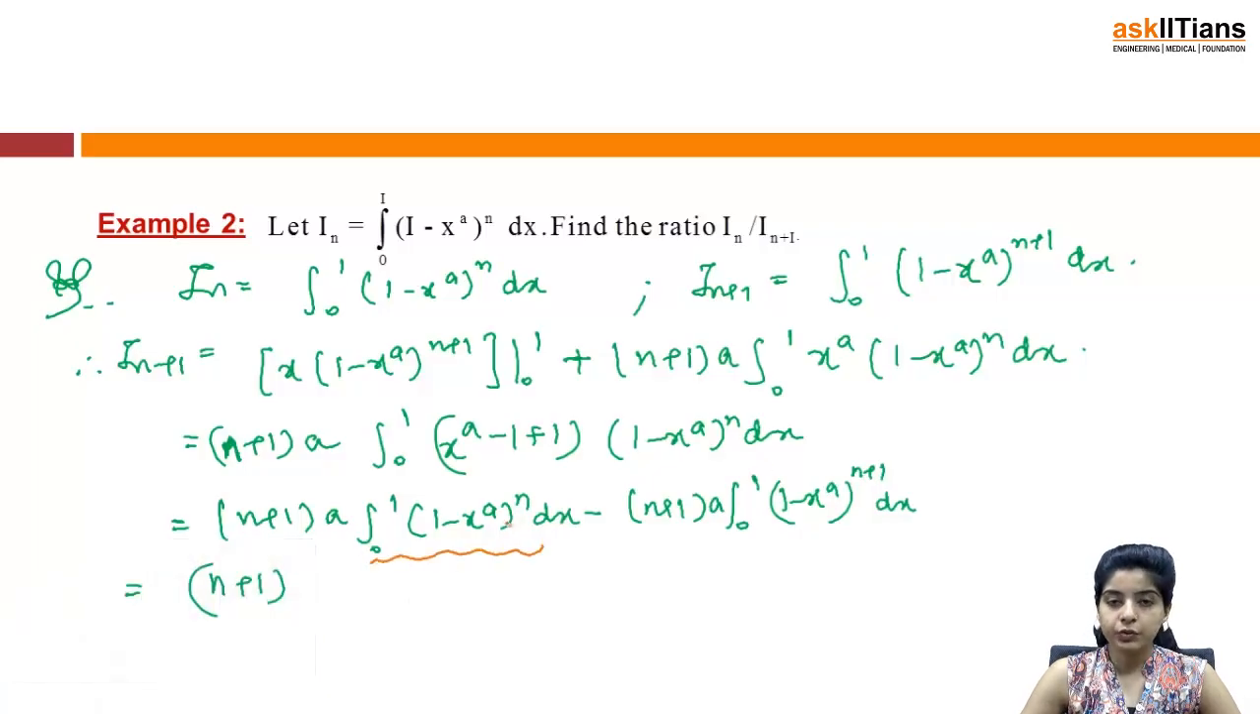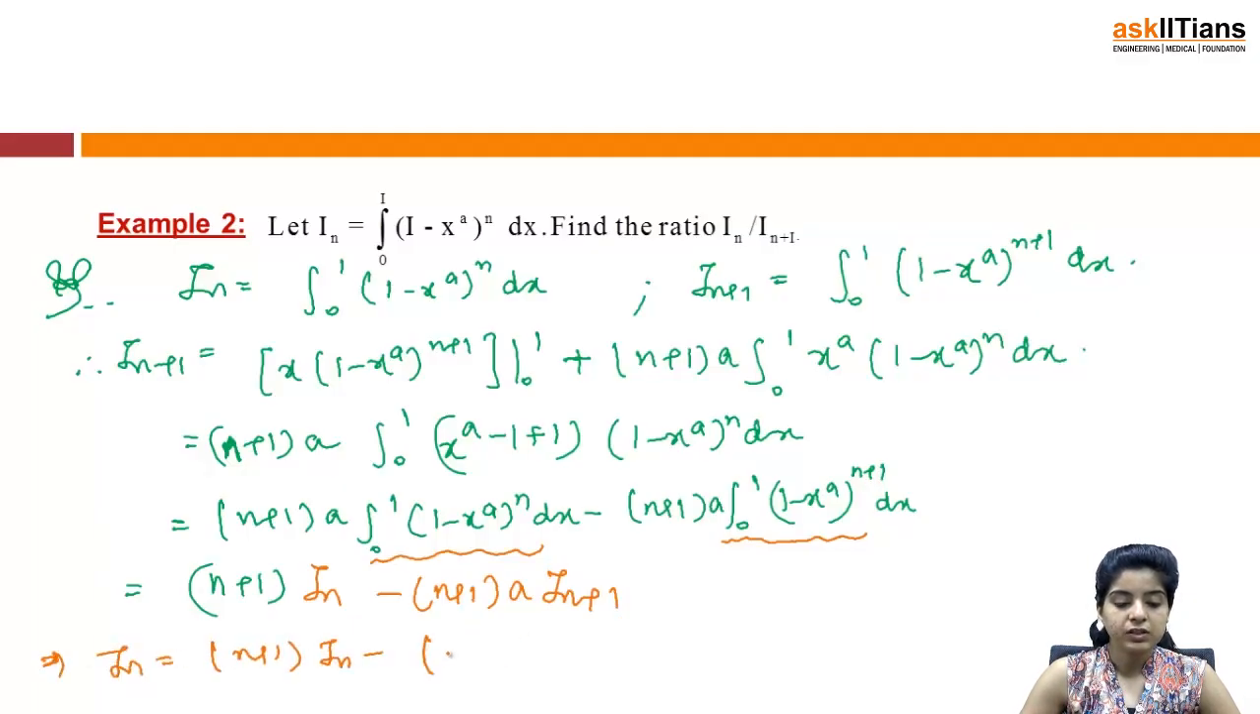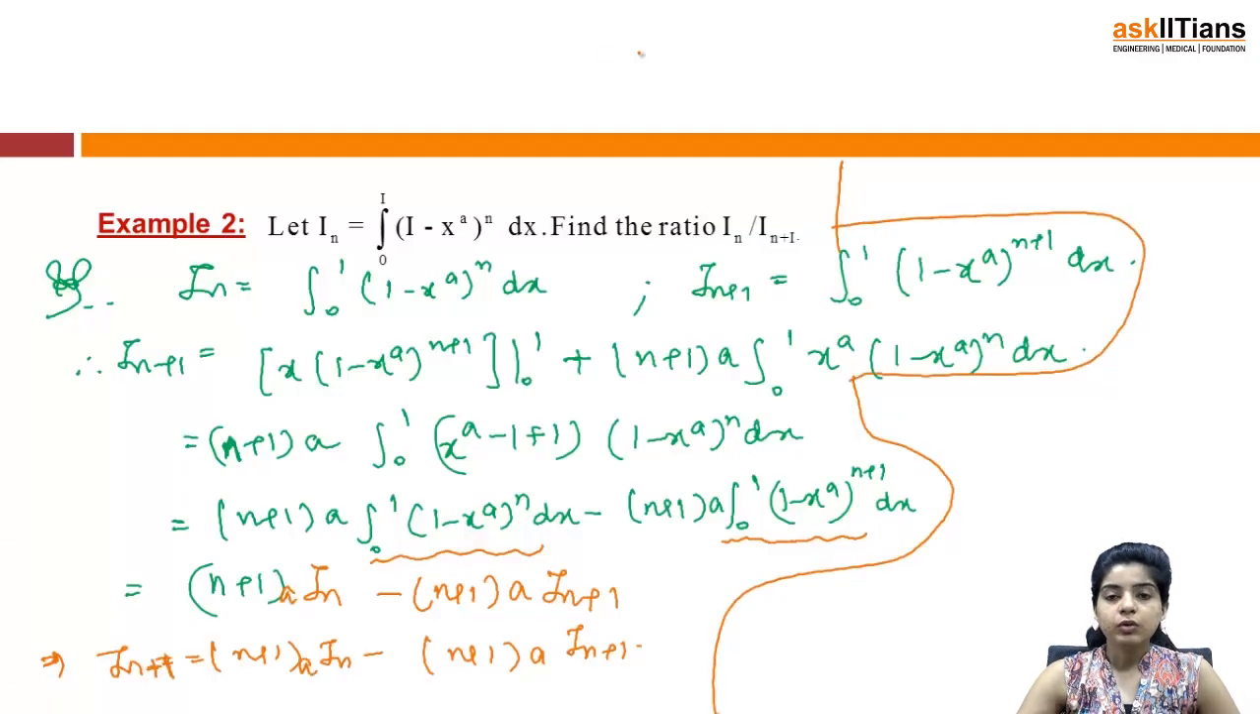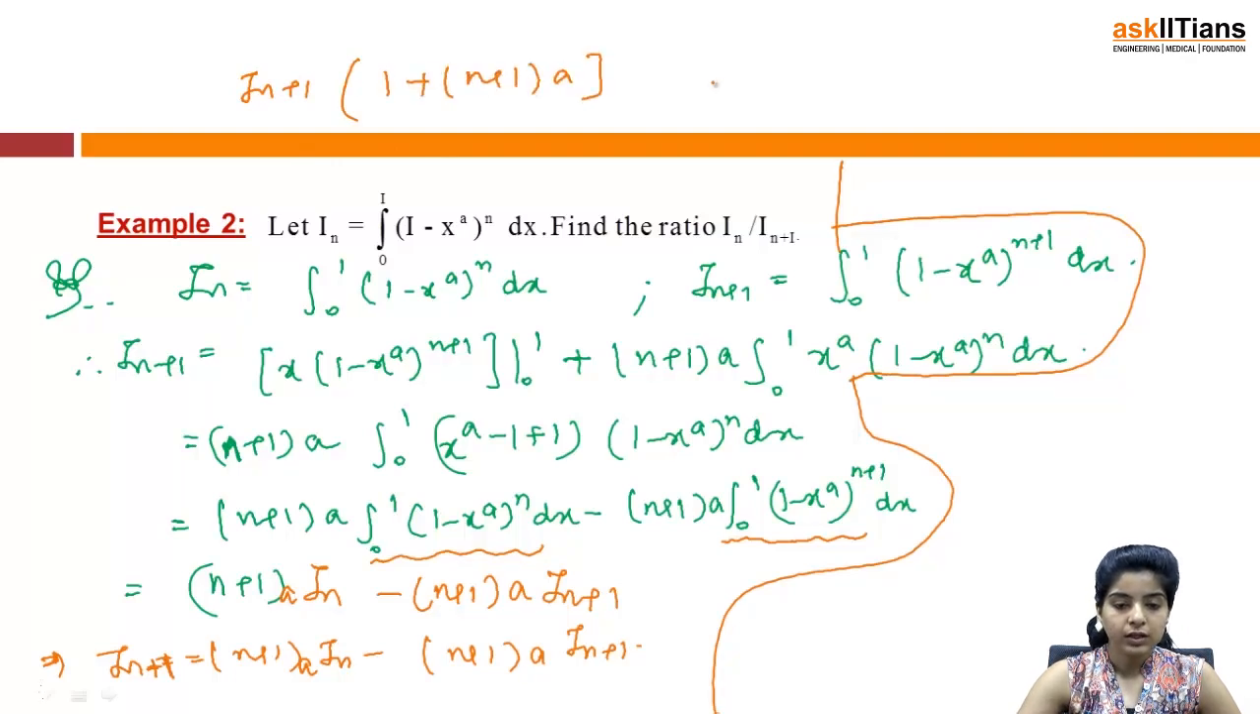Now if you see this term, integral 0 to 1 of (1 minus x raised to the power a) whole raised to n dx, this is In, minus we have n plus 1 a. Now integral 0 to 1 of (1 minus x raised to the power a) whole raised to the power n plus 1 dx is In plus 1. So this implies In plus 1 is equal to n plus 1 a In minus n plus 1 a In plus 1. So now I will collect the terms of In and In plus 1. I will get 1 plus n plus 1 a In plus 1 is equal to n plus 1 a In.